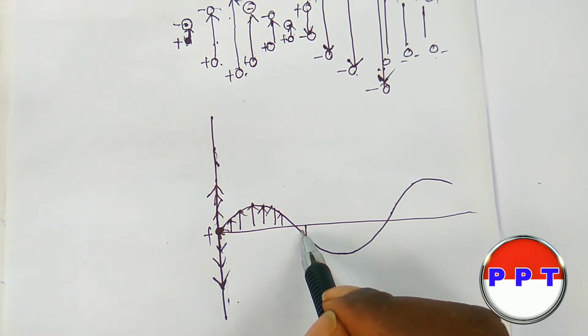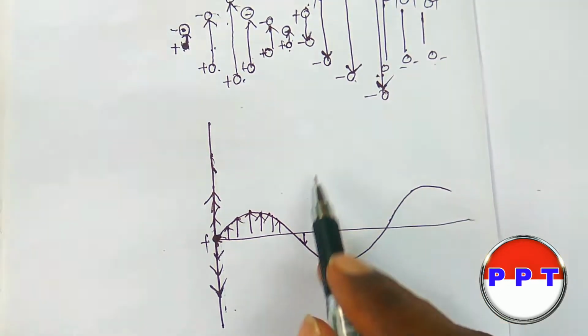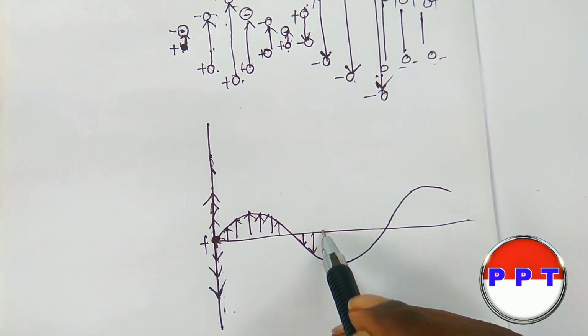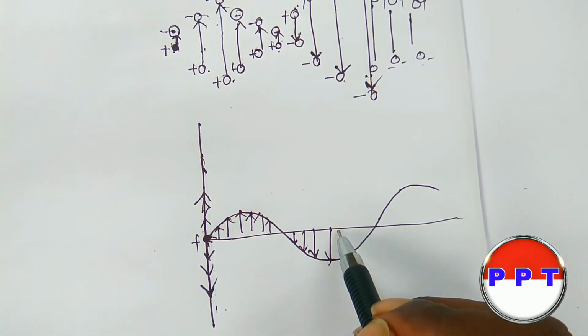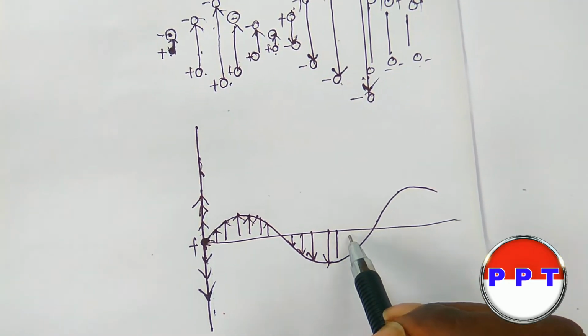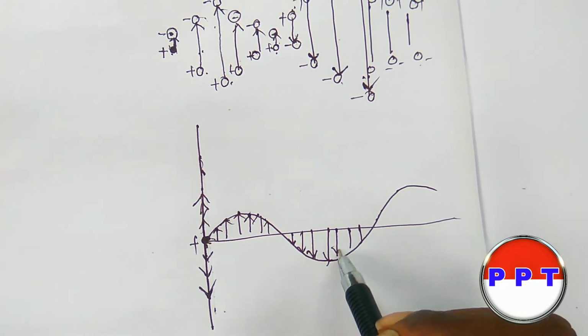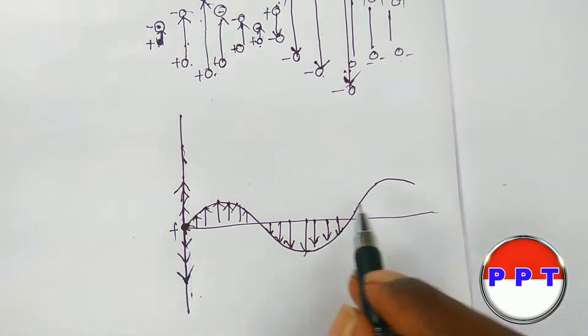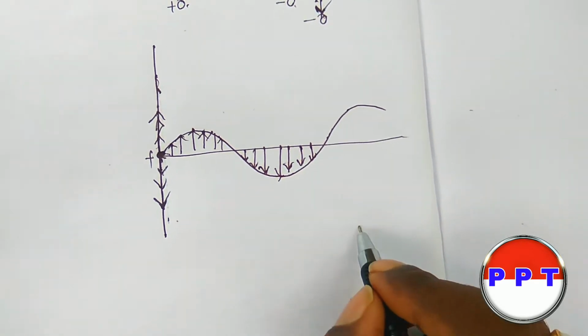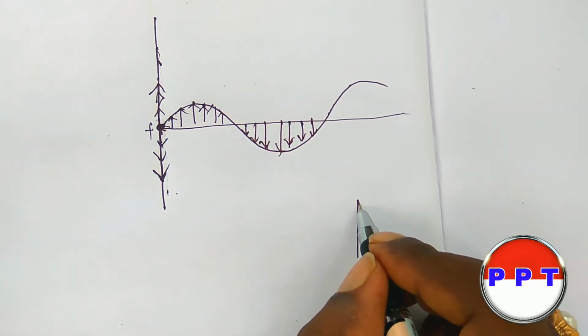Here also this is the shortest, and here this is the bigger one, the largest one, right? So this is the electric field.